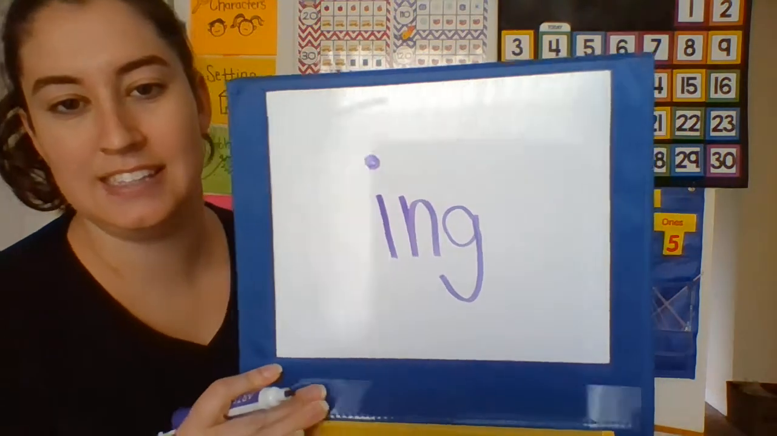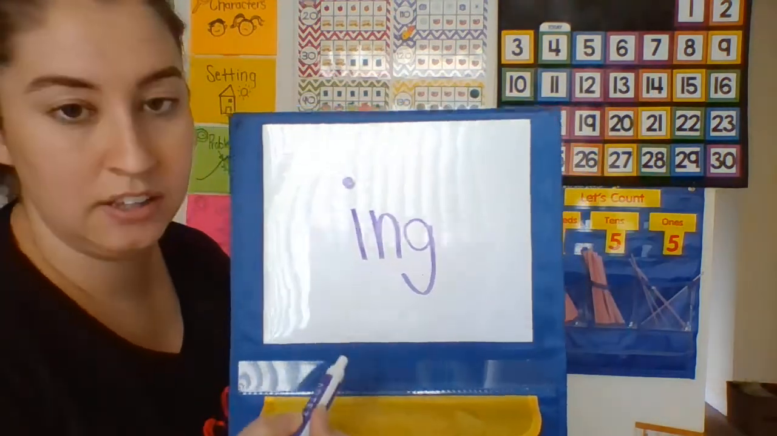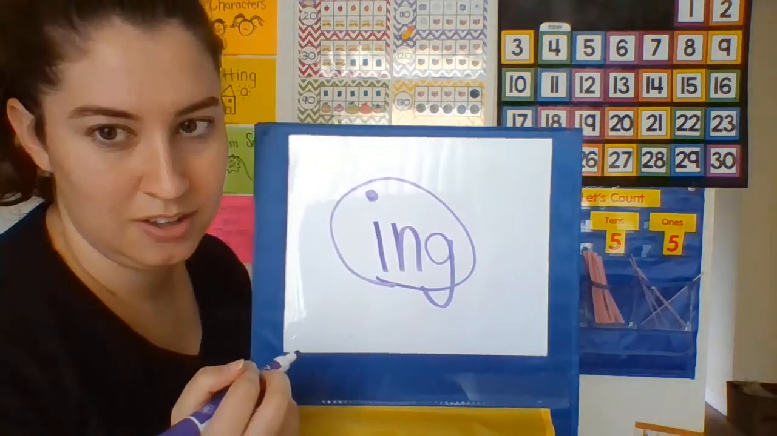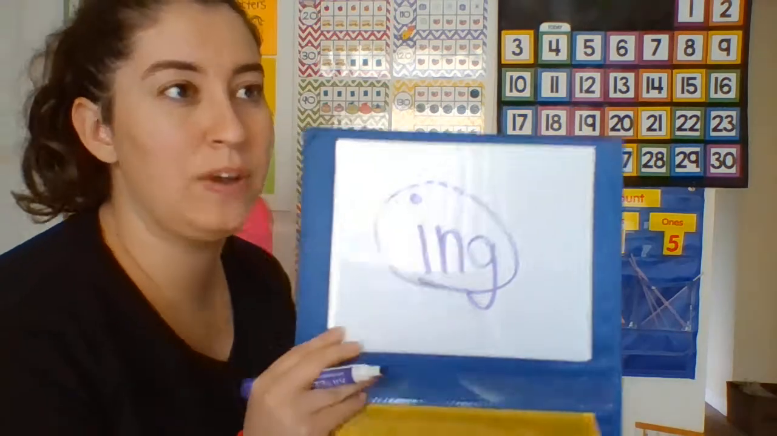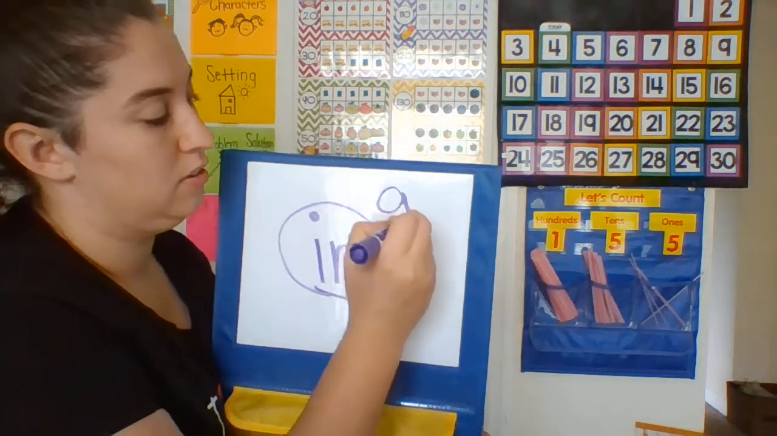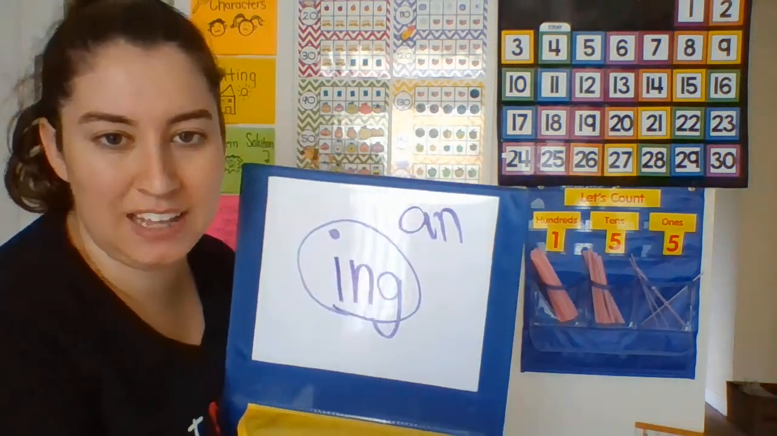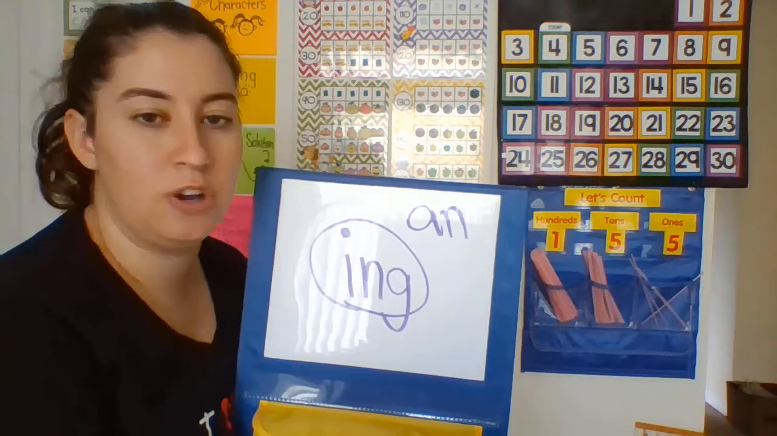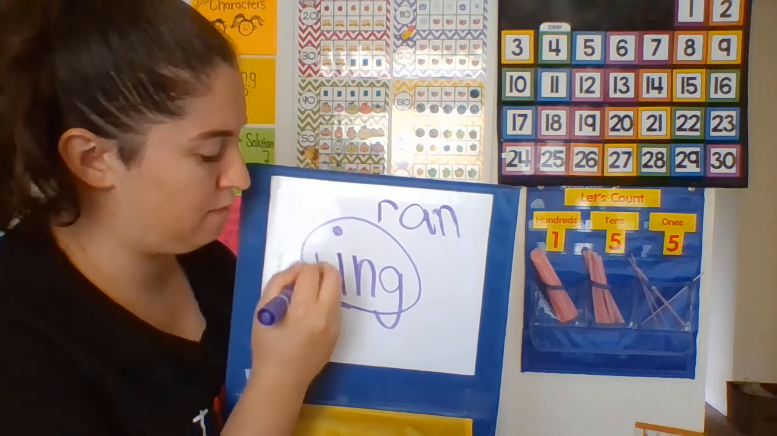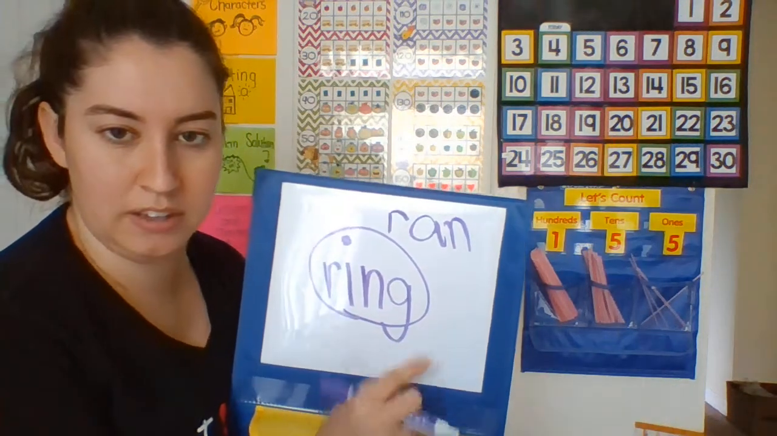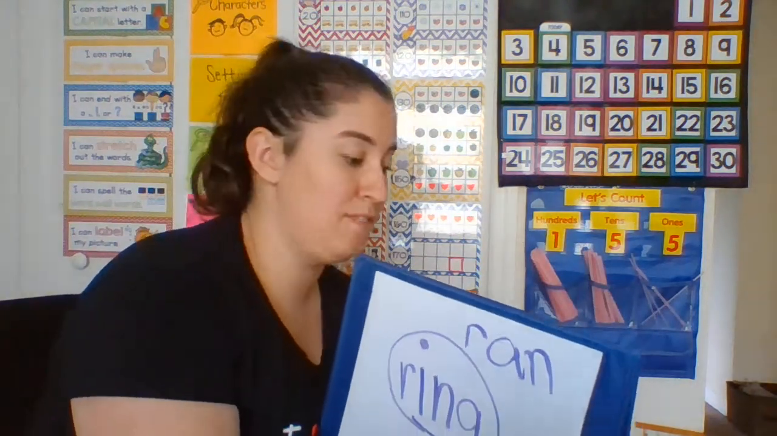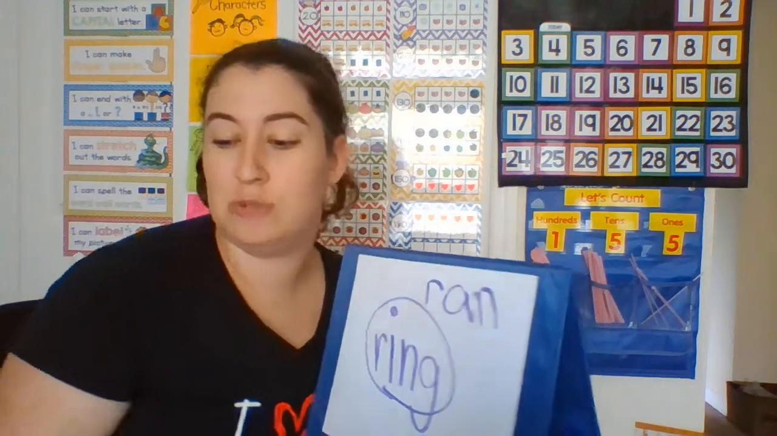ing. This is ing, so it's not i-n-g. It's not 3 sounds, it is ing. Just like when we worked on this word chunk, we know that that's an, right? If we were to put an r out front, it'd be ran. Well, if we were to put an r out front here, it'd be ing, ring. So it's a word chunk that we can find. It can be found in the middle of words. It can be found at the end of words. Those are the 2 places that you can find it.